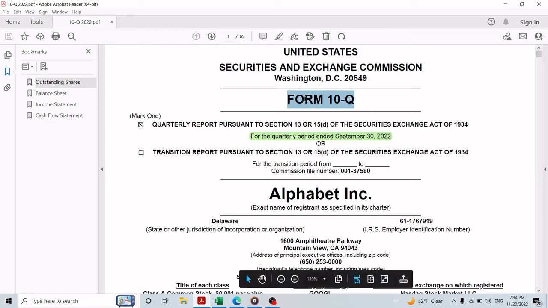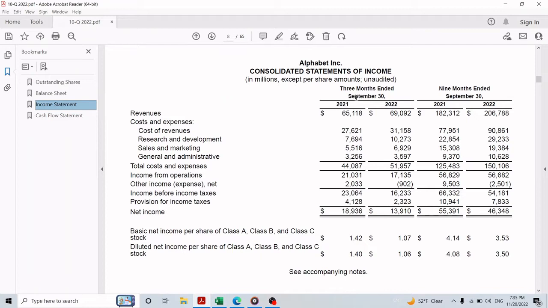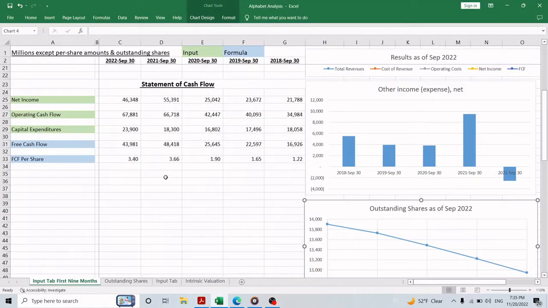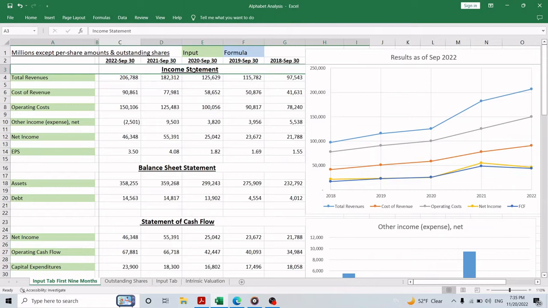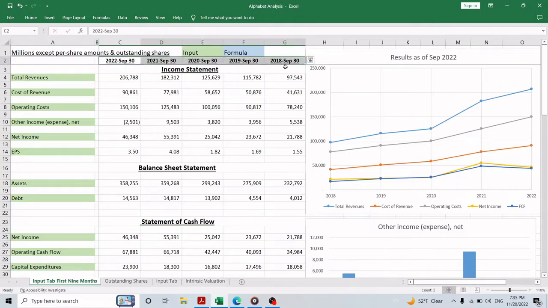You're looking at the 10Q report for the third quarter filed with the SEC on October 26. I want to mention that in this report, the company provides 3 months results for Q3 and provides the results for the first 9 months of 2022. So we will use the results for the first 9 months in this analysis because it's roughly about 75% of 2022 results. So in this video, I have financial information from all three financial statements, the income statement, the balance sheet statement, and the statement of cash flow for the first 9 months that ended on September 30th.